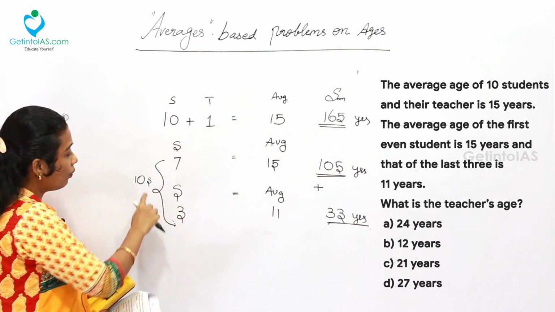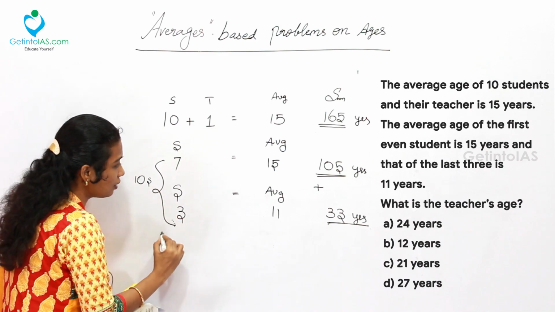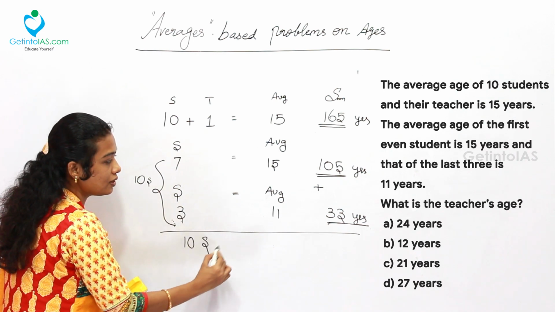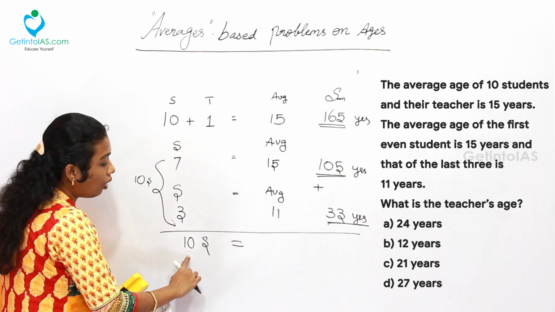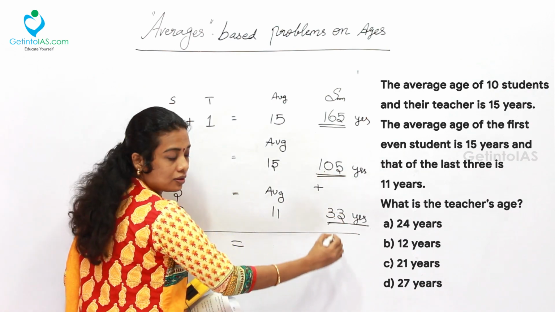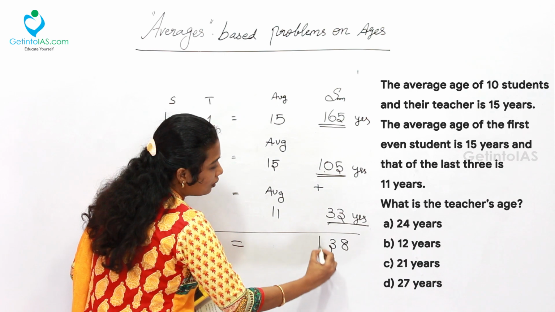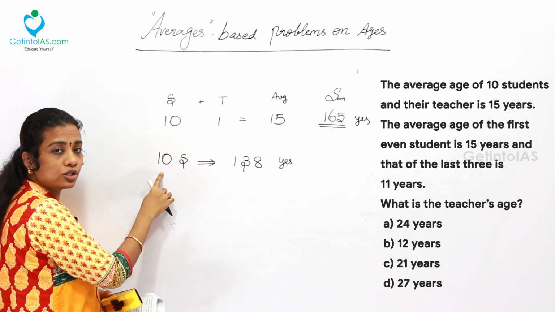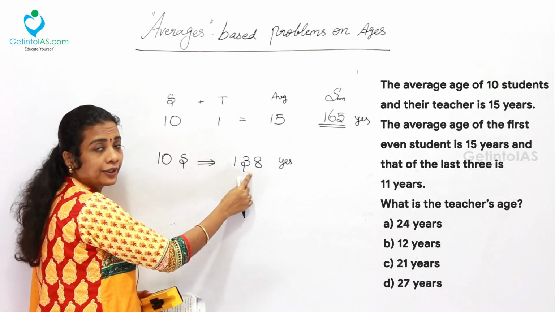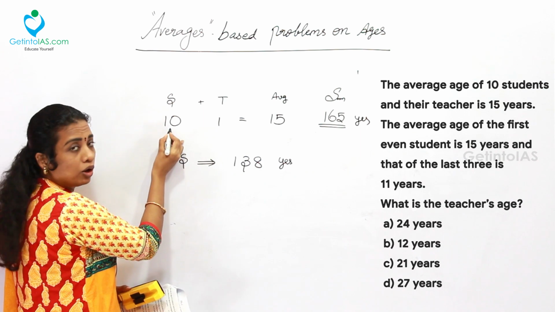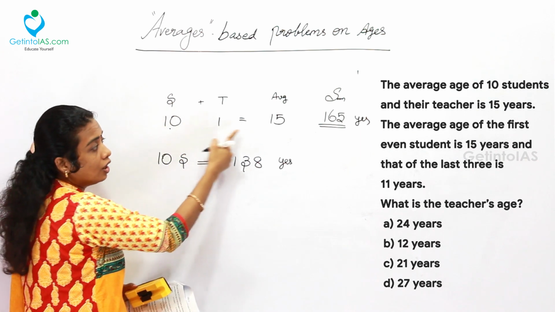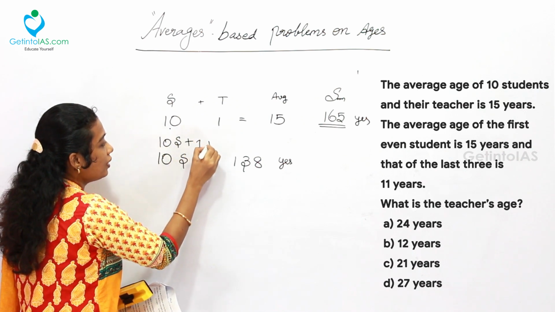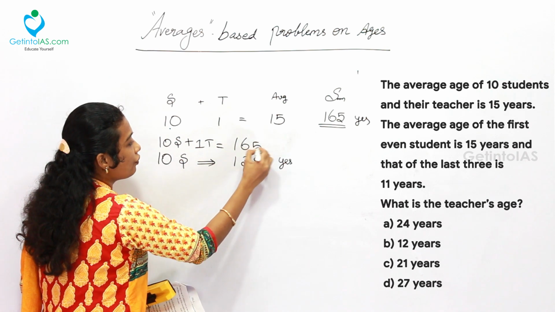Now, let's do that. What is the total age of the 10 students? Simply add up 7 students plus 3 students equal to 10 students. The sum of the ages of all 10 students is 105 plus 33. Simply I am getting 138 years. Now making it in an equation, the sum of the ages of 10 students is equal to 138 years. Now, the sum of the ages of 10 students plus the teacher is equal to 165 years.